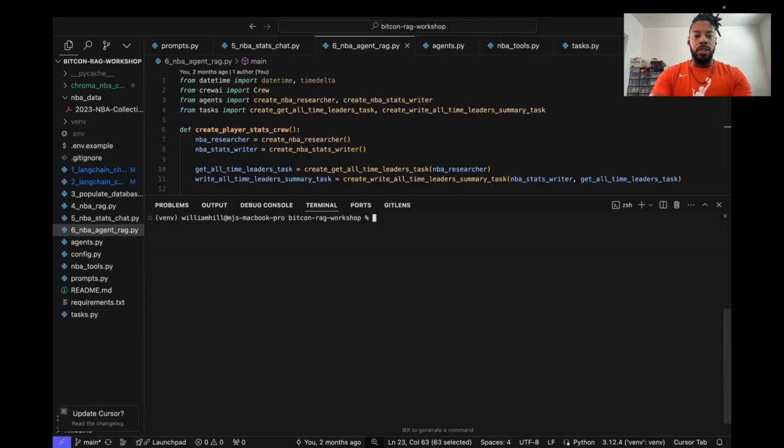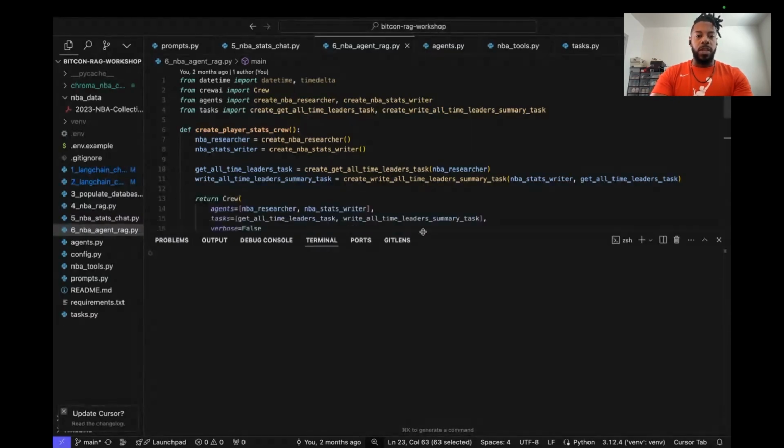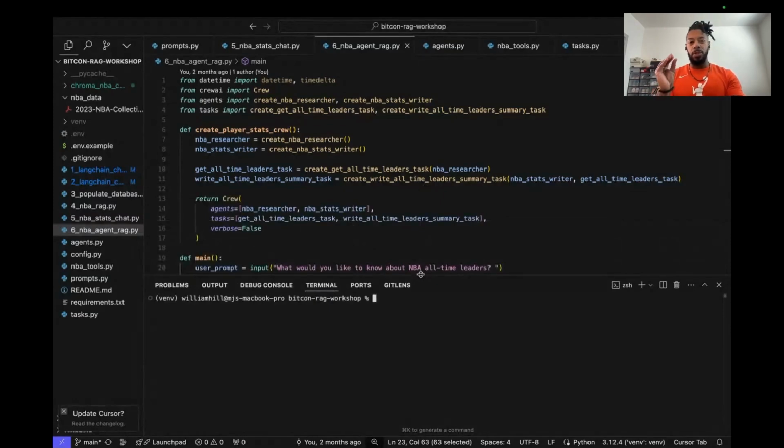We're actually going to approach it a little bit differently. It's still a RAG process, but we're going to use agents to do it. So let's clear this. AI agents, you can think of as autonomous little workers that can collaborate to accomplish a larger task. In this case, we're using a tool called Crew AI, which is a really clean interface for building AI agents. One of the cool things is that for each agent, it doesn't have to be backed by the same large language model.